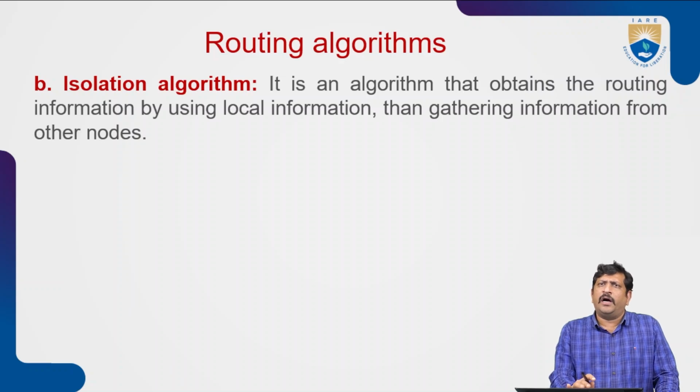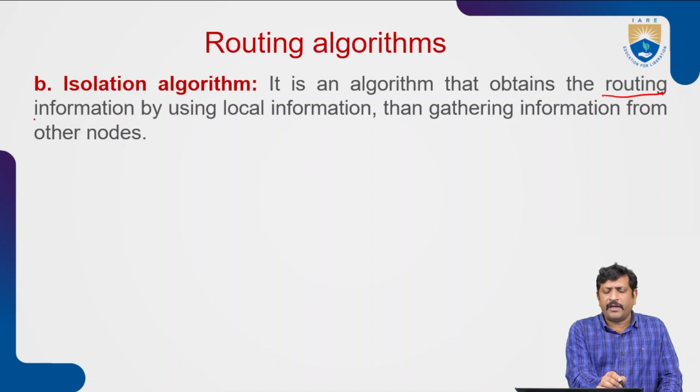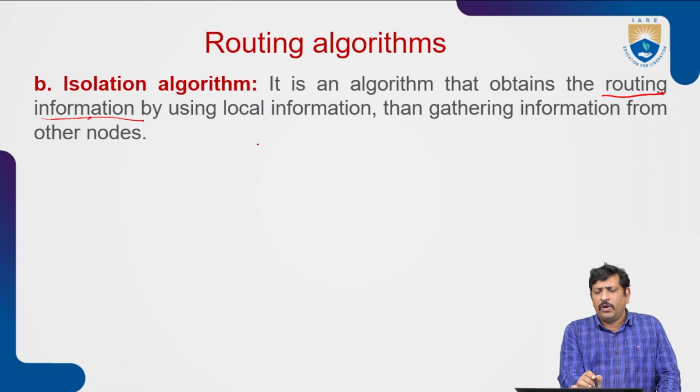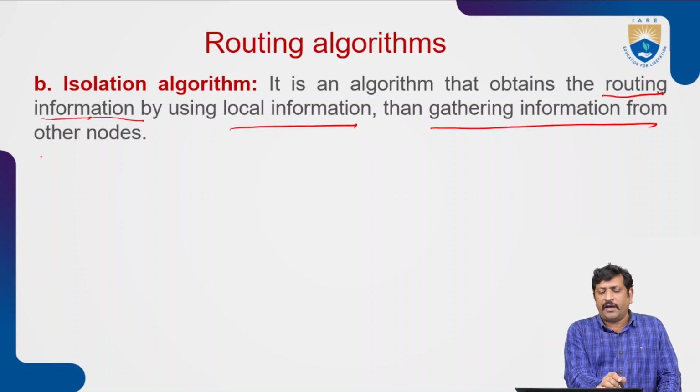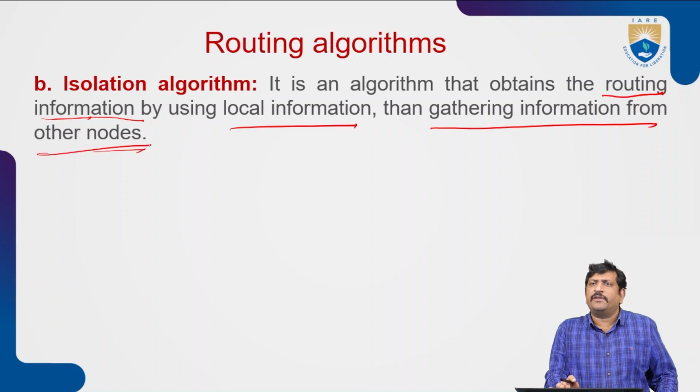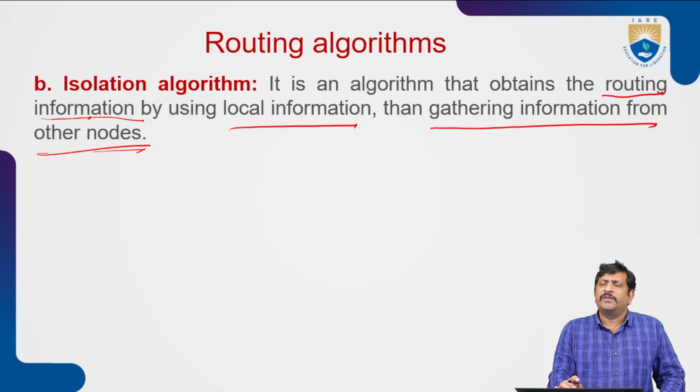Isolation algorithm. Isolation means it is an algorithm that obtains the routing information by using local information and gathering the information from other nodes.